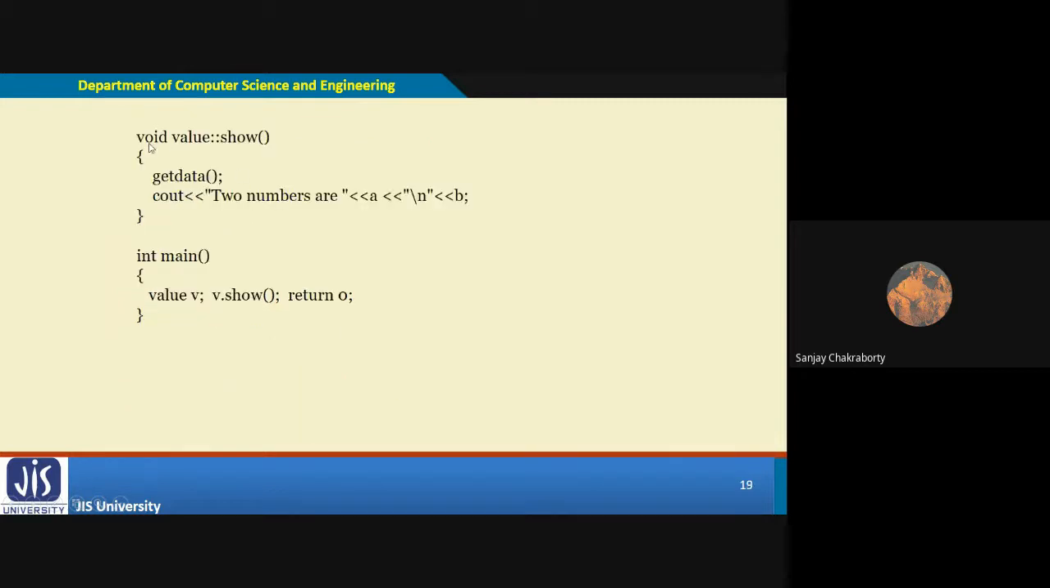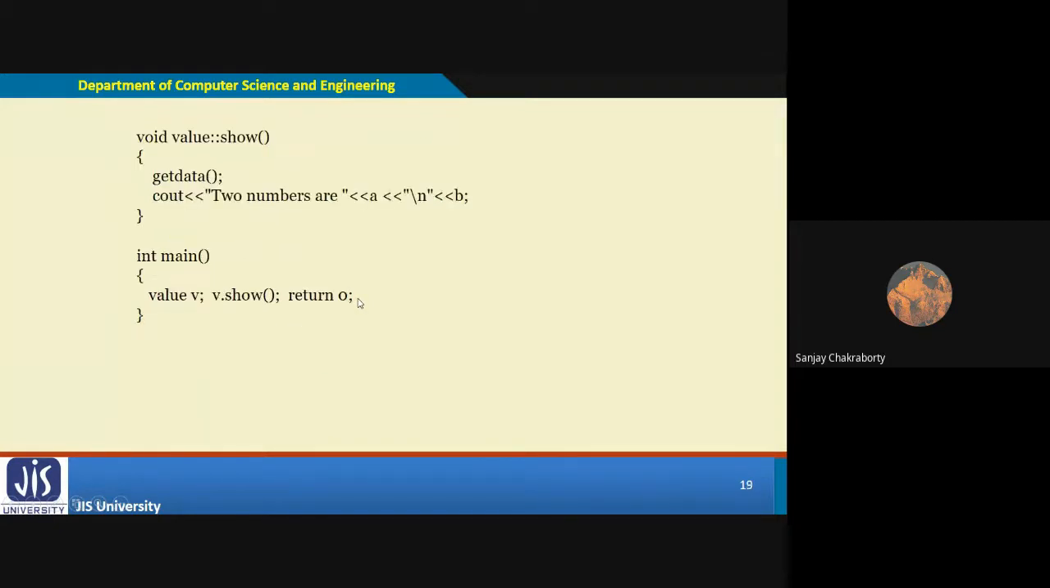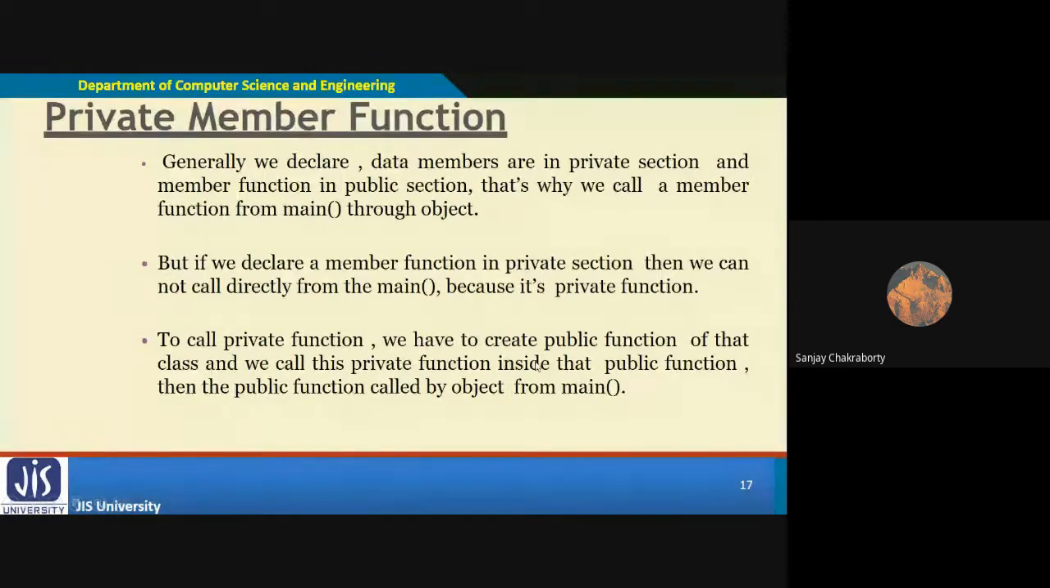And then void value. This is a public member function definition. Now we can write value v, then v dot show, return 0. Value v is the object of this value class. V is the object of this value class. Okay, and look, the getdata function is actually being called through the public member function. So if you read the last line, how can we access the private function? With the help of the functions which you have defined as public in the same class, you can access the private function of that class.